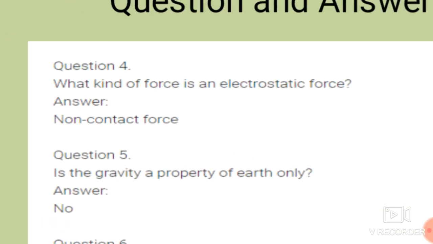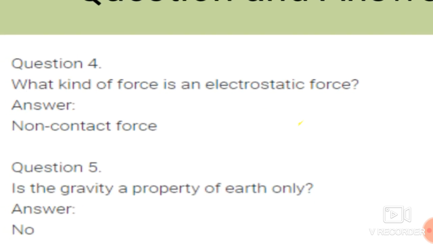Question number 4. What kind of force is an electrostatic force? Yes, students, this is also something we have just revised. It is a non-contact force. So electrostatic force is an example of non-contact force.